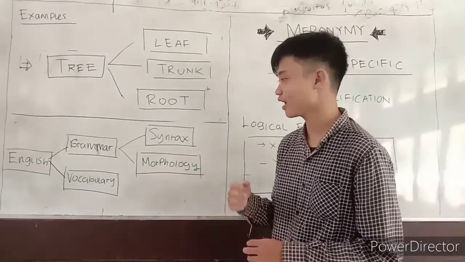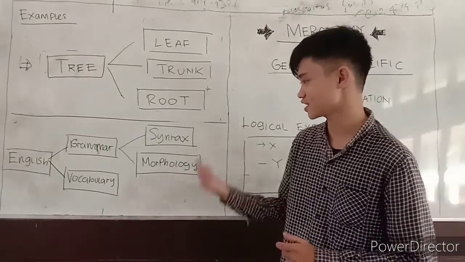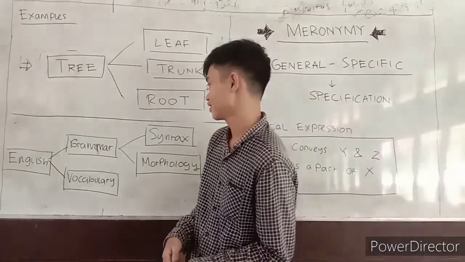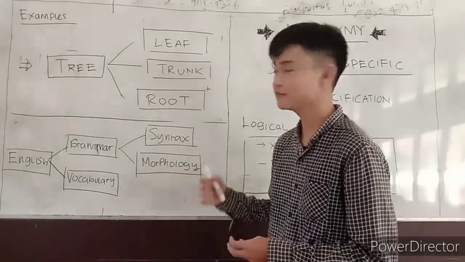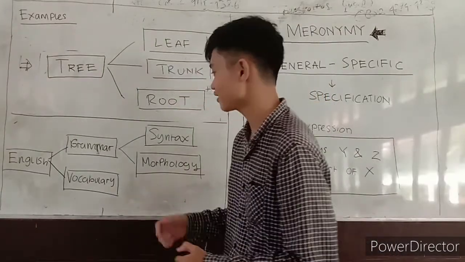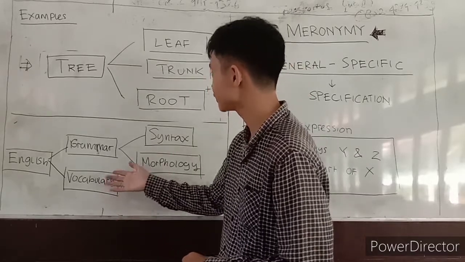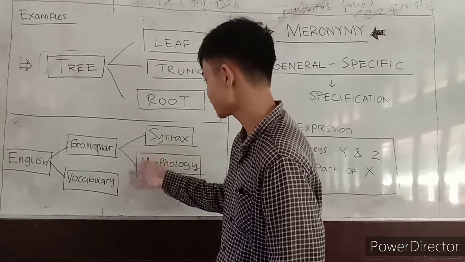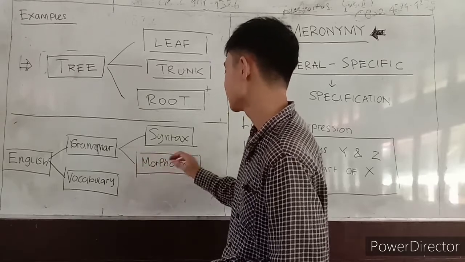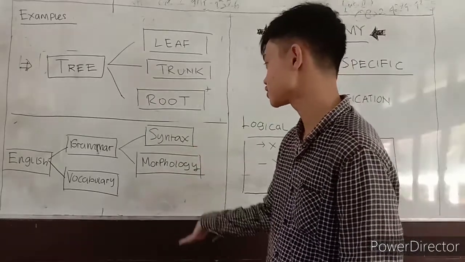Meronymy can also show the relationship between general items, specific items, and even more specific items. For example, in the second diagram, we can see that the general item here is English, which conveys the specific items grammar and vocabulary, while grammar as a specific item conveys even more specific items, namely syntax and morphology.